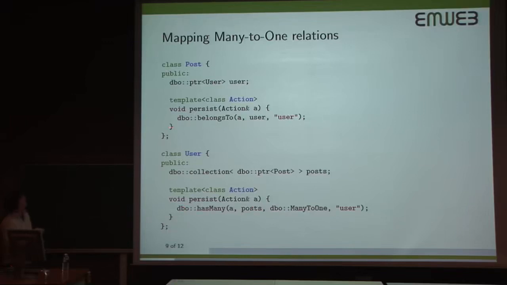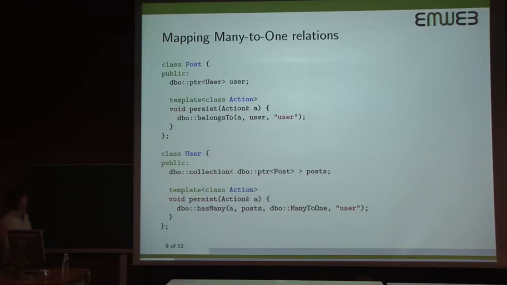user. And so in class post, we're simply going to say, a post is owned by a user. Here again, we use the DBO pointer to just have a reference to the user. And then in our persistence method, we will state that this post belongs to a particular user. So obviously, this string and this string have to match. And that's how the library knows that they are the two ends of the relation. But other than that, there's nothing special about this.